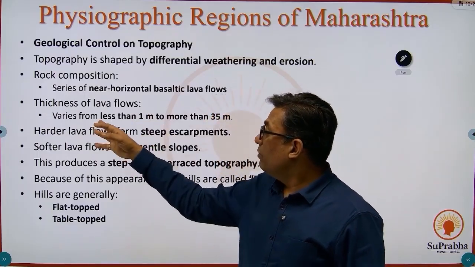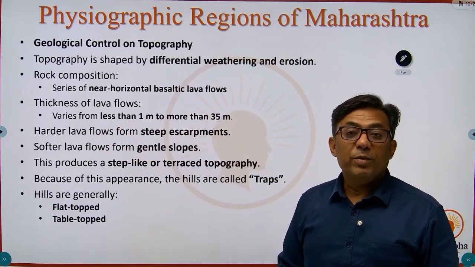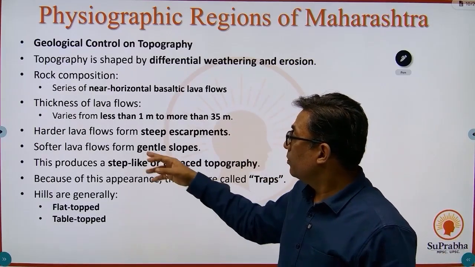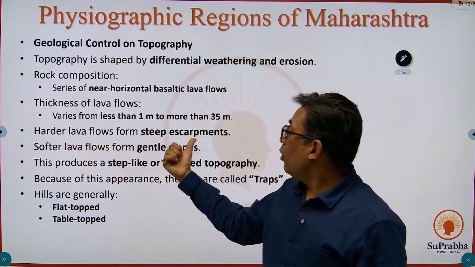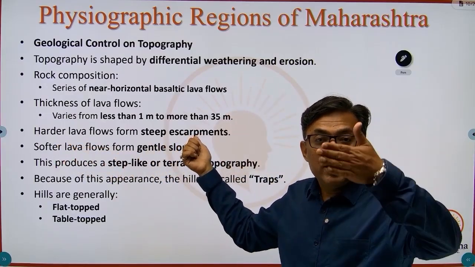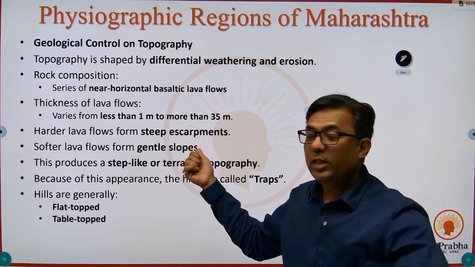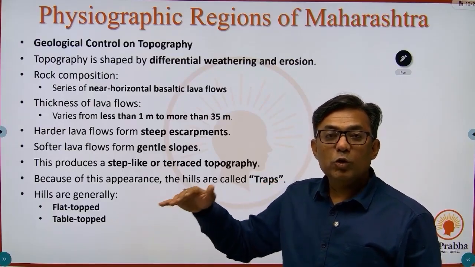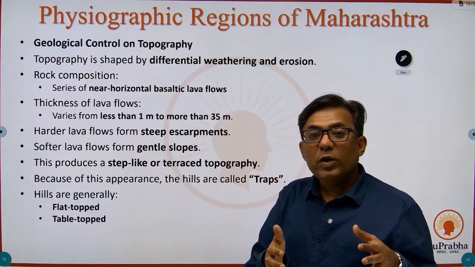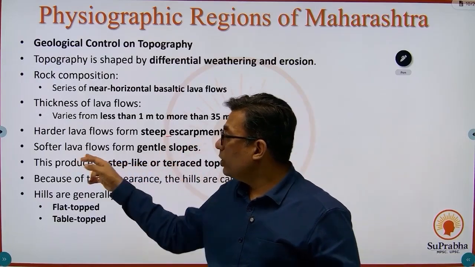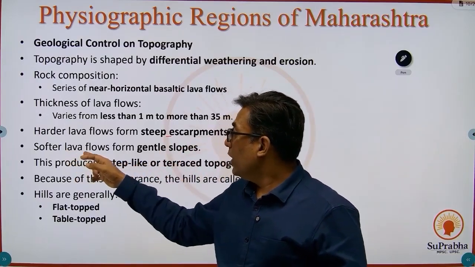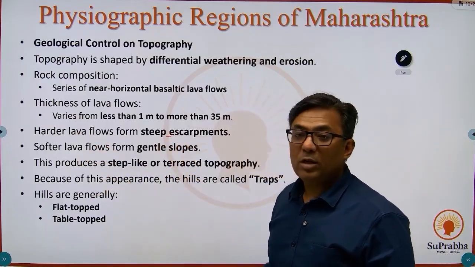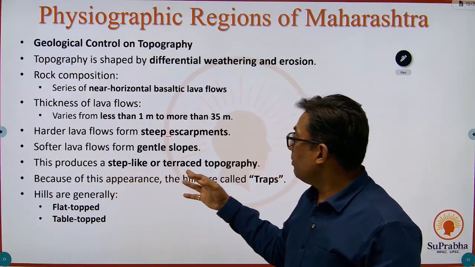The thickness of the lava flows varies from less than 1 meter to more than 35 meters. So these layers of lava vary in thickness. Now, the harder lava has formed steep escarpments. What are escarpments? Steep faces of the mountains. And the softer lava, which is less viscous, has flowed to form gentle slopes. So mostly the viscous lava has formed steep escarpments. This produces a step-like or terrace topography.